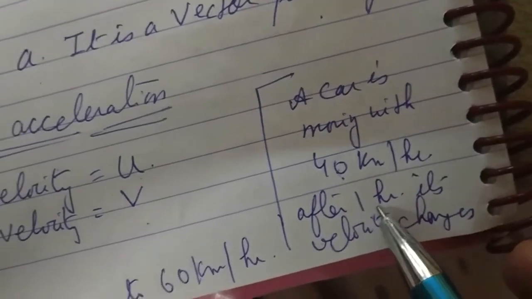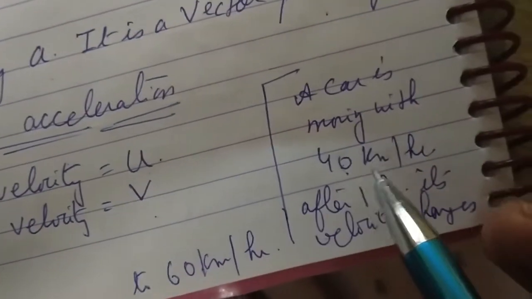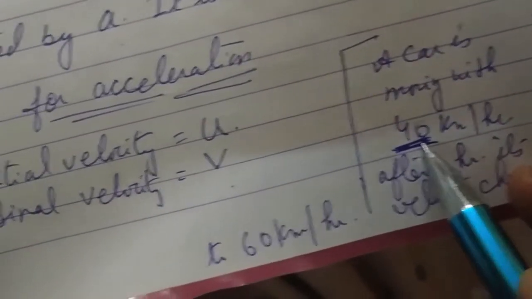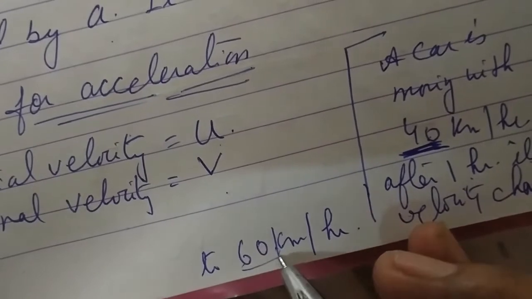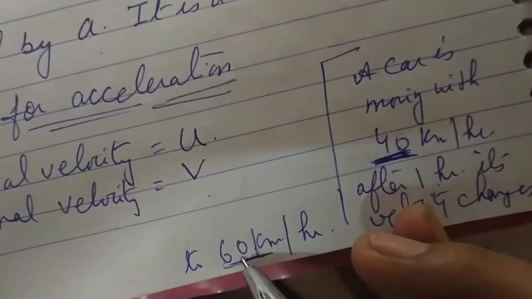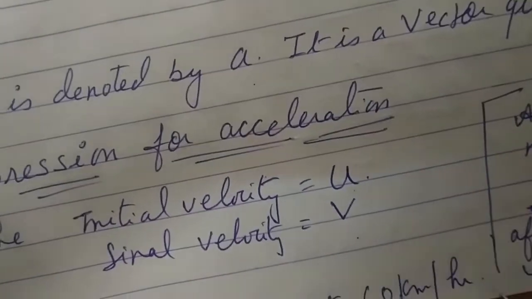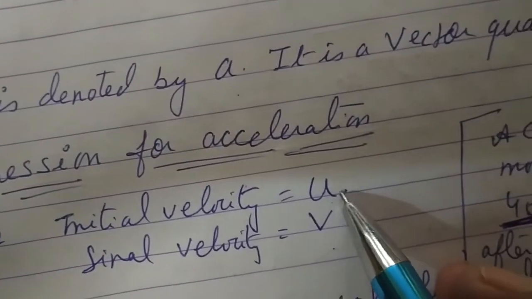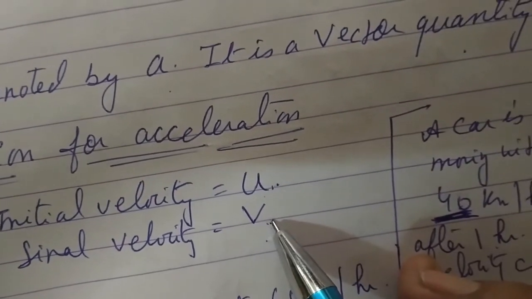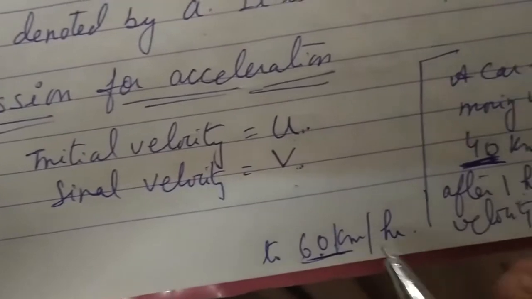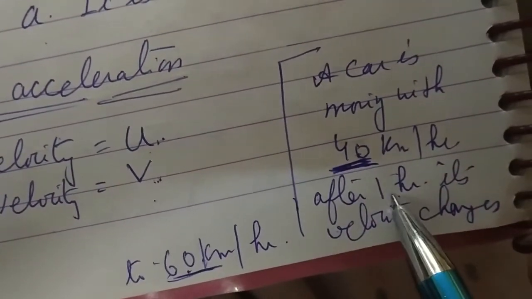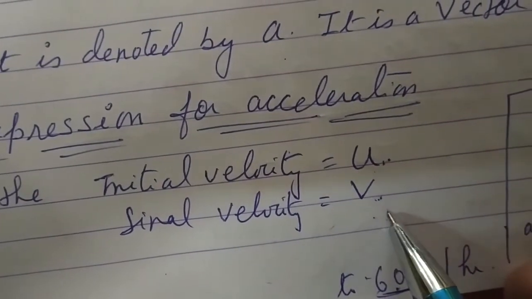After 1 hour, what does its velocity become? 60. So 40 is the initial velocity, before, and 60 is the final, the later velocity. For initial velocity we use u, and for final velocity we use v. And in how much time is this velocity changed from 40 to 60? In 1 hour. So the time taken is 1 hour here.